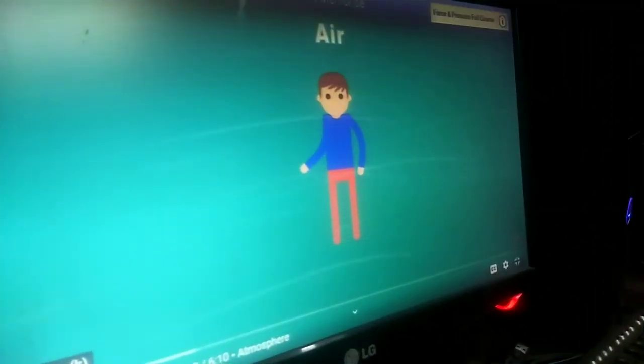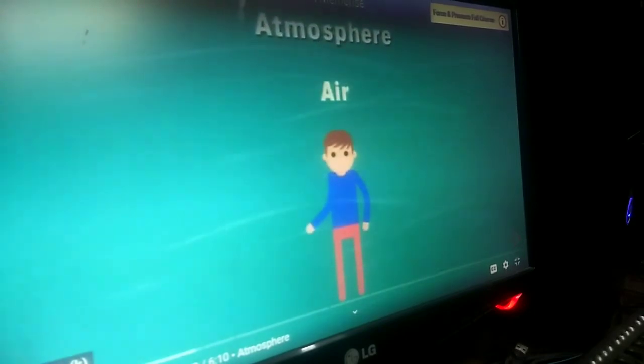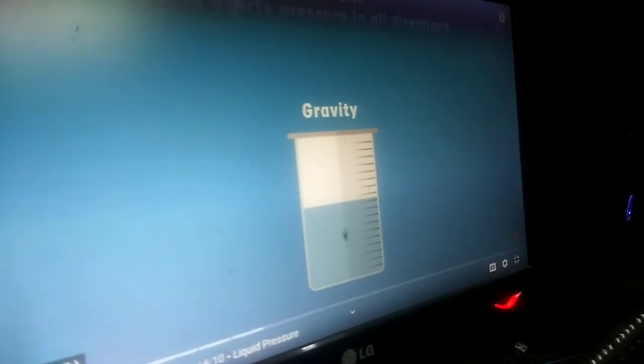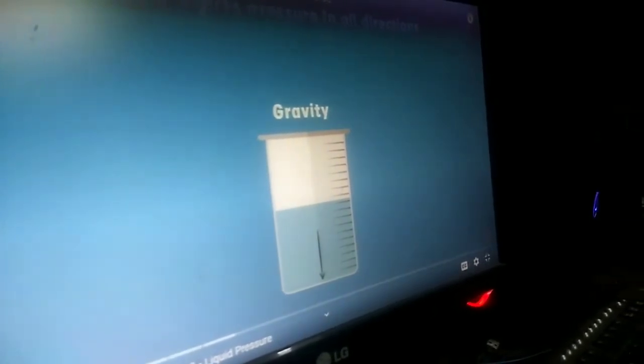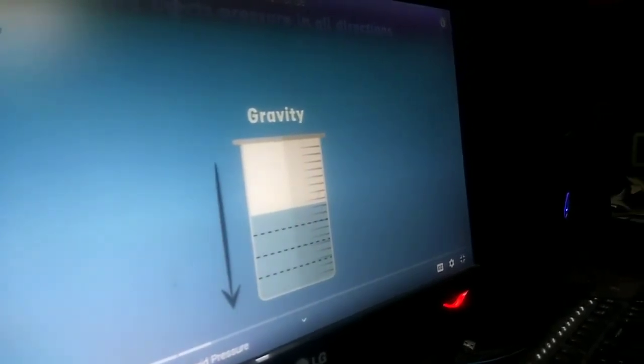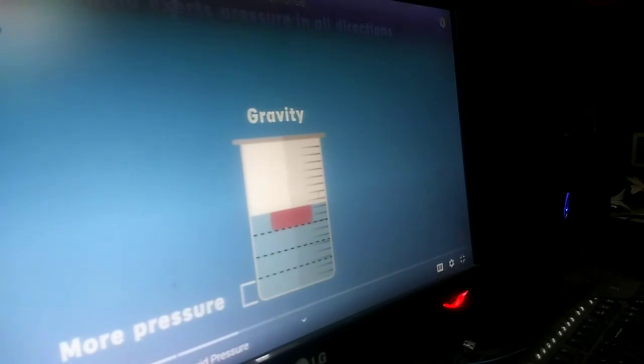This envelope of air around us is what we call atmosphere. Does air also exert pressure on objects on the earth? In our previous video, we studied that liquid exerts pressure in all directions. For example, here we have water in a beaker. Due to gravity, this water is pulled down towards the earth. If we divide this water into different layers, then each layer is being pulled down by the earth. Due to this pull, water exerts downward pressure and this pressure is uneven throughout. That is, the bottom layer experiences more pressure than the top layer.